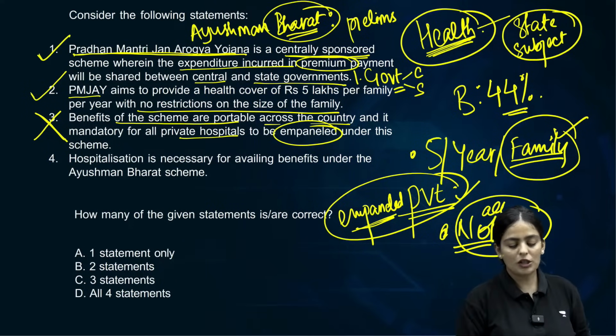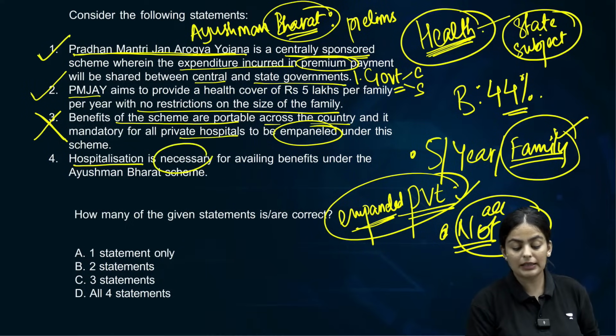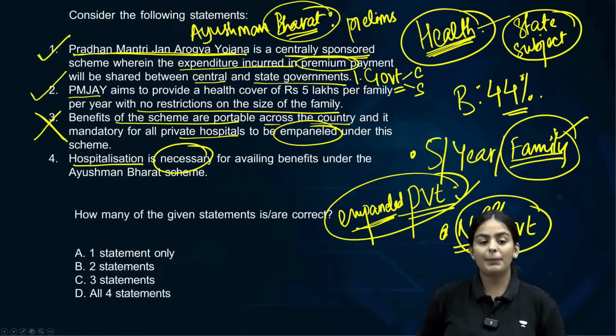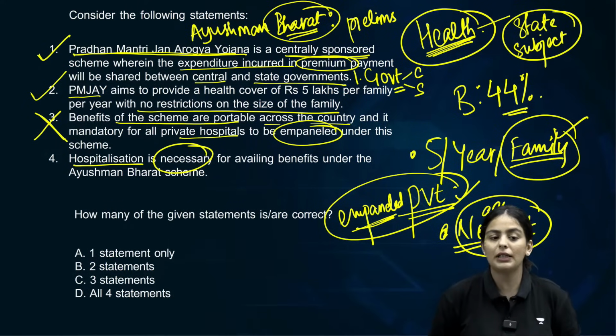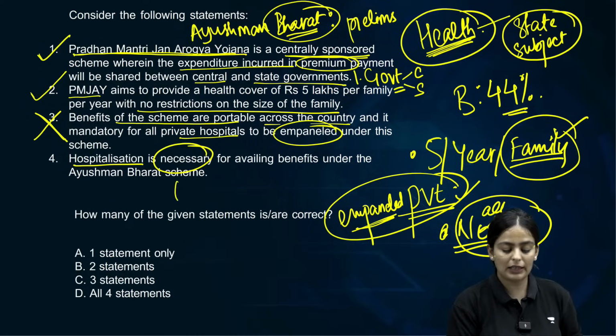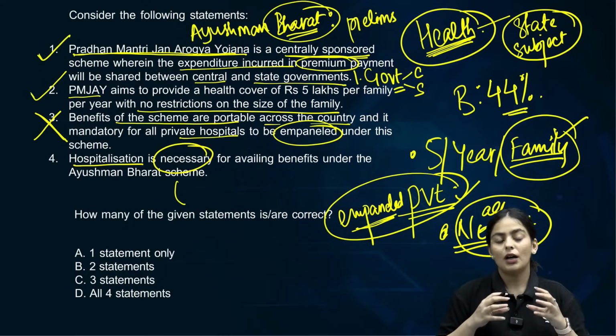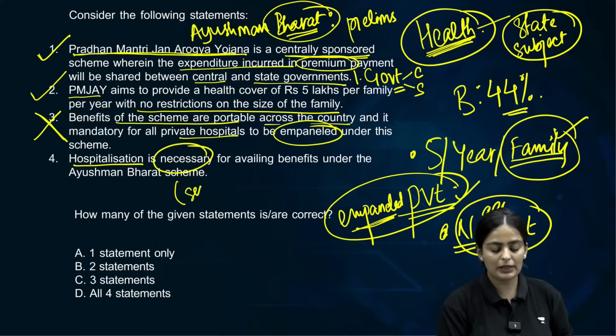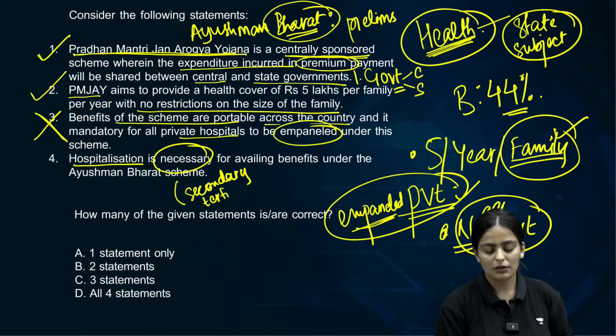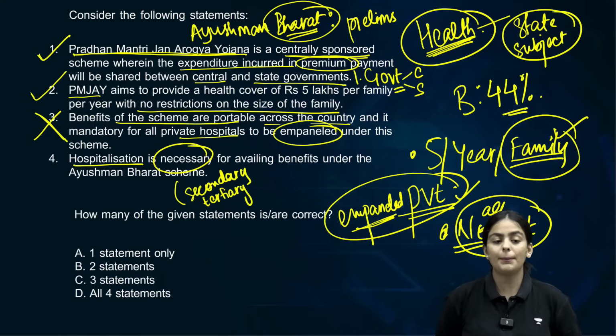Statement number 4: hospitalization is necessary for availing benefits under the Ayushman Bharat scheme. That is absolutely correct. The 5 lakh cashless allowance that you get is for secondary and tertiary hospitalization. Clear about this? It is very, very important.